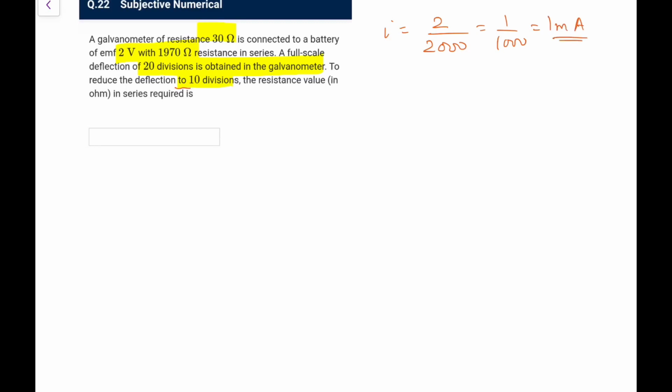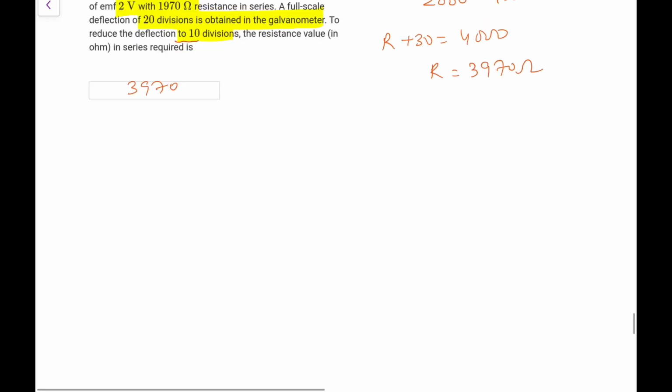So to make the deflection half, the current should be half, so the overall resistance should be double. So the new resistance plus 30 should be double of this, that is 4000. So the new resistance should be 3970 ohms. You can directly go for 3970, that's an easy one.